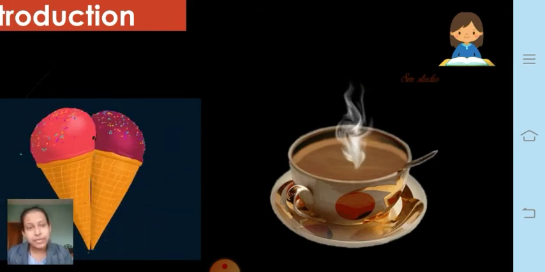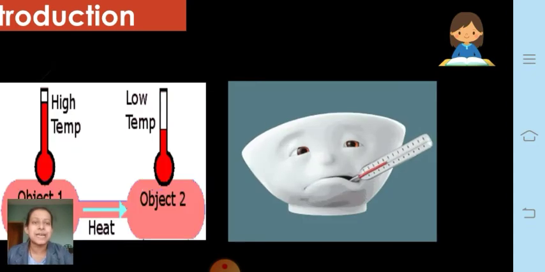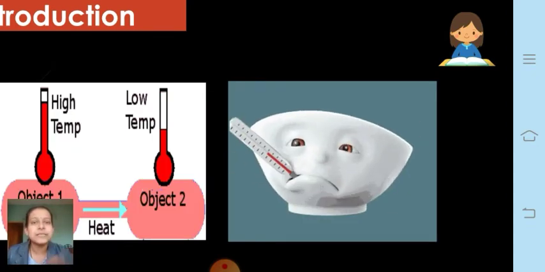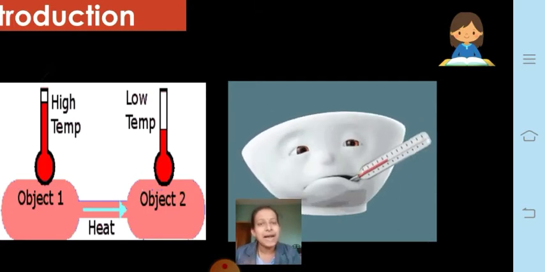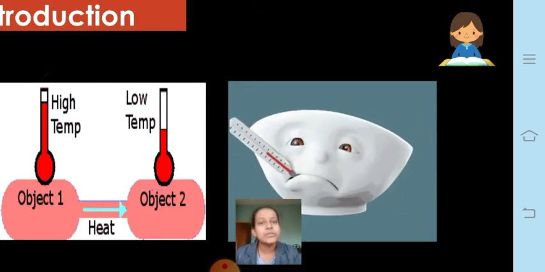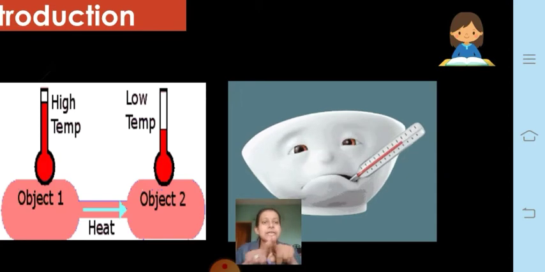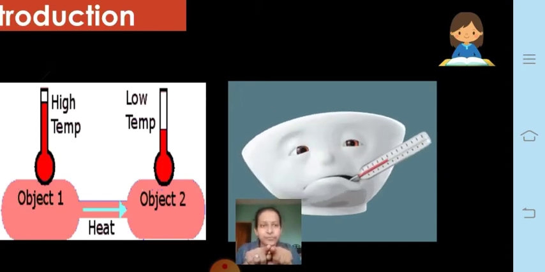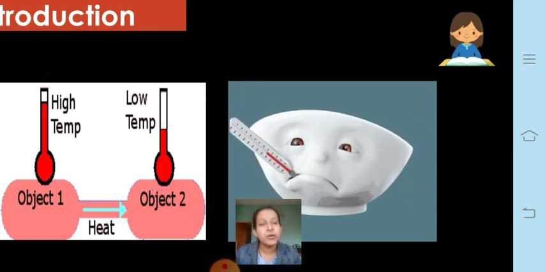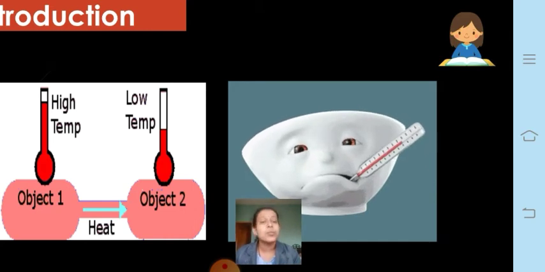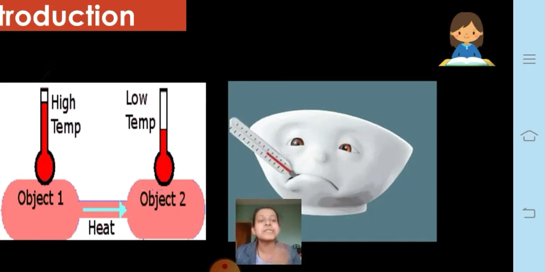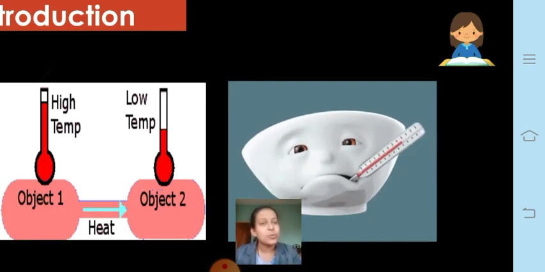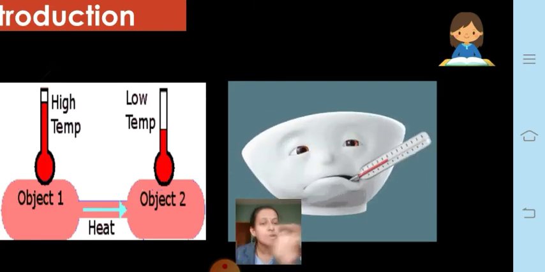So temperature of the object also tells us this. You can see how the heat gets transferred from higher temperature to an object with lower temperature till they become equal. So temperature of an object always tells us whether an object is hot or cold. By touching it, we can find out whether the object is hot or cold.